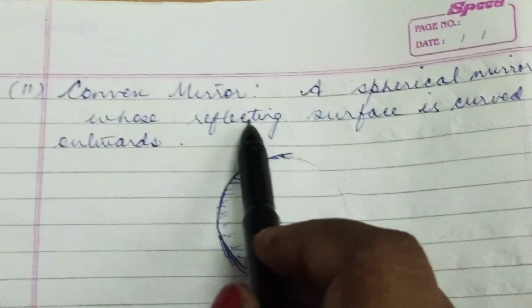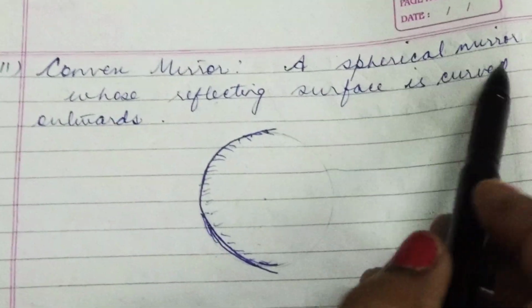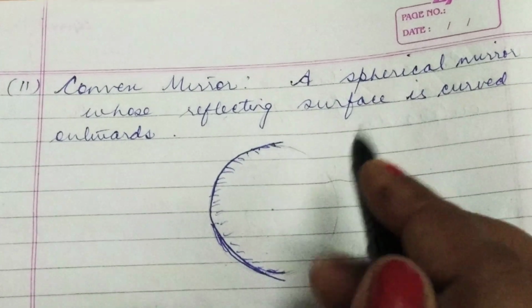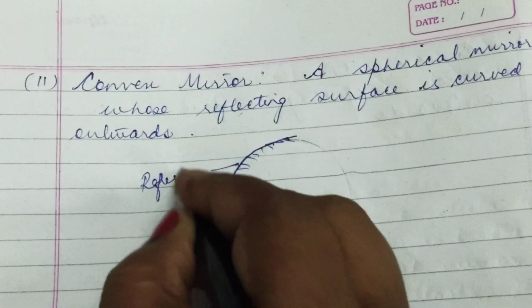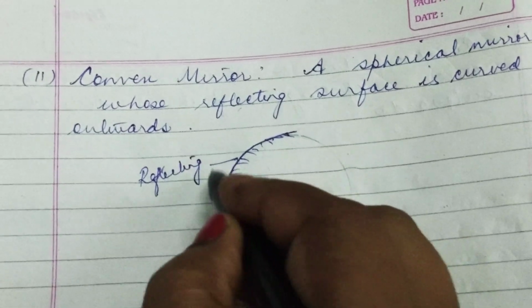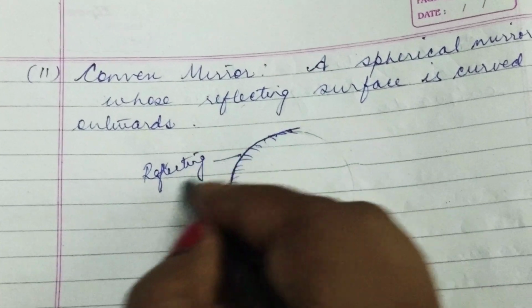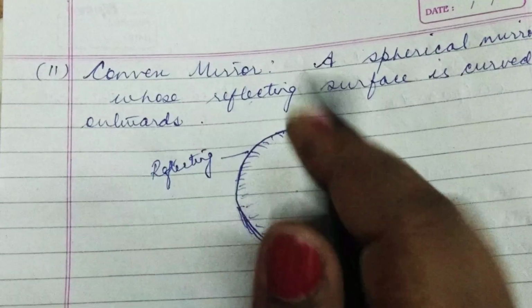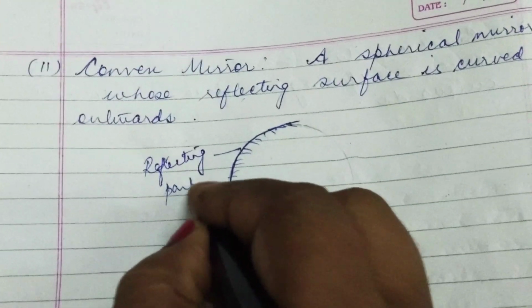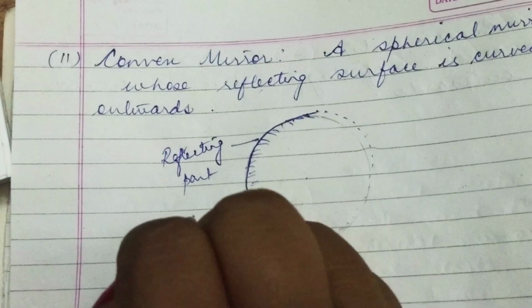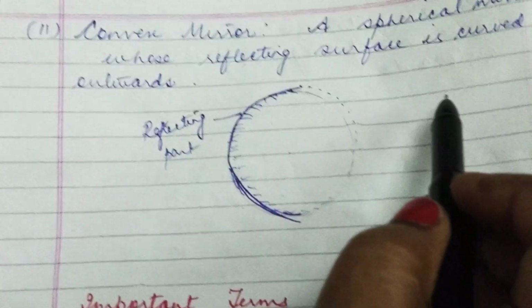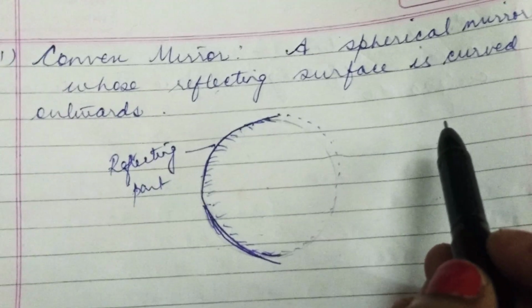Now convex mirror, just opposite, a spherical mirror whose reflecting surface is curved outwards. So what do we find? That here the reflecting part, the part on which the incident light is incident, is bulged outwards. So this is the reflecting part, and this is also a part of the hollow sphere. So this is a convex mirror.